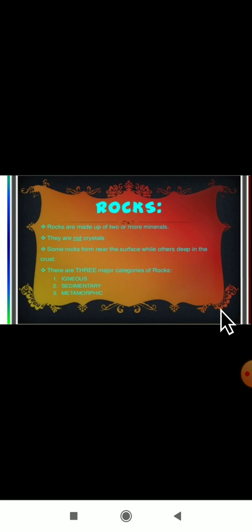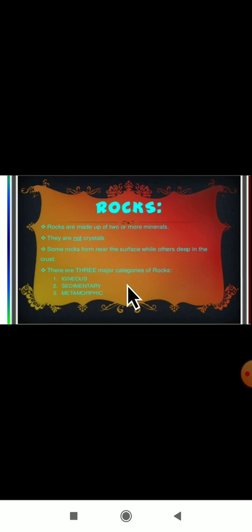As you all know, rocks are made up of 1 or 2 minerals. They are not crystals. Crystals means small crystals, like sugar crystals and salt crystals. Will rocks be in that form? No, they are not crystals. Some rocks form near the surface while others form deep in the crust. You all know the crust, core and mantle, you studied. So we can find rocks near the surface or deep inside the crust.